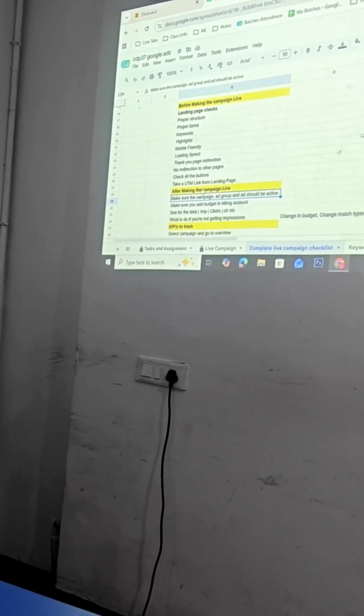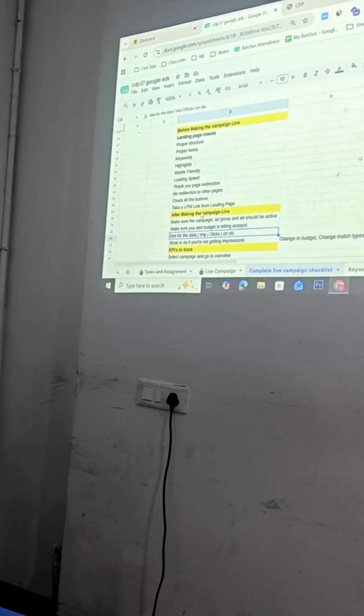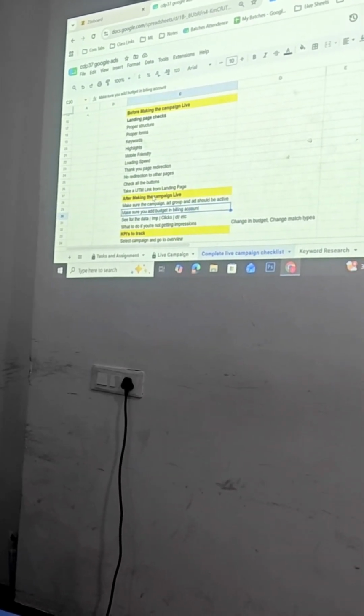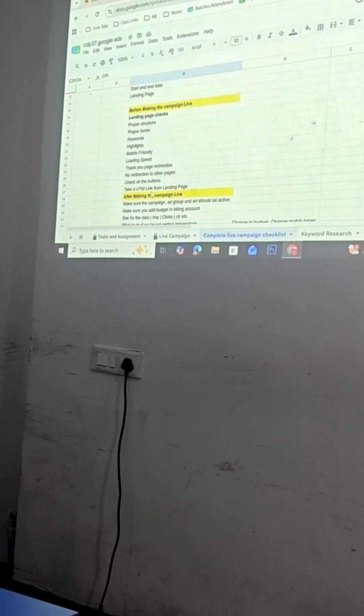You spend the amount, you bring the leads, you call the leads and all. Make sure budget is there in the billing account. We'll see this once the campaign goes live. Got it, everyone? Any doubts?